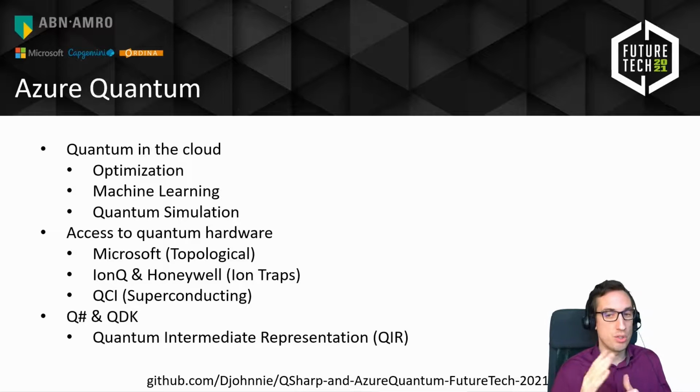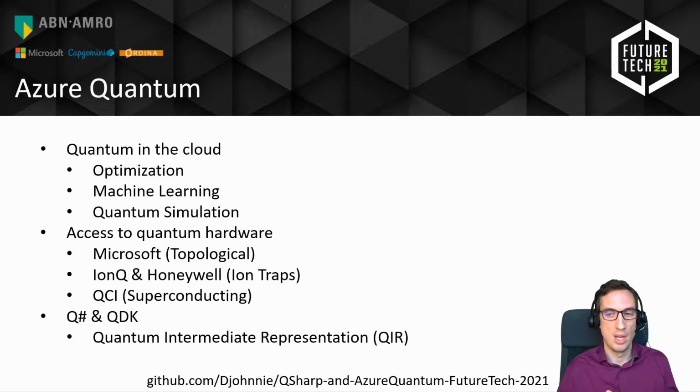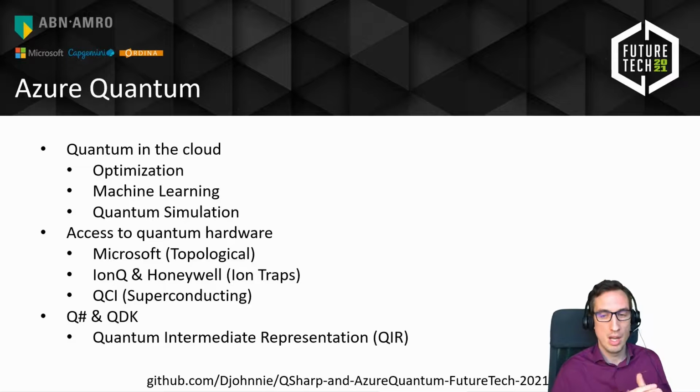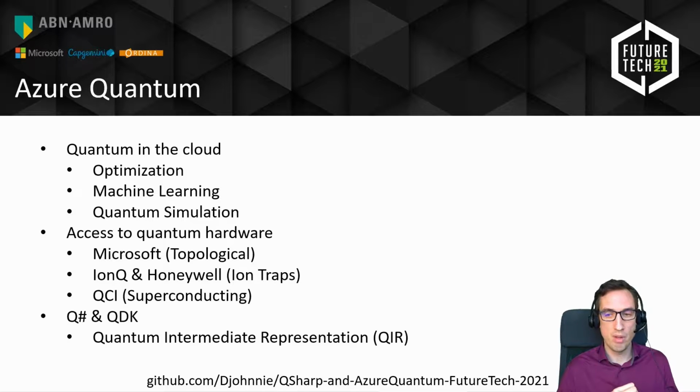qubits. Then there's also QCI, which is another vendor. Those are using superconducting quantum computers, and they're using electrons and microwaves to change qubit states. Now, Microsoft already created the Q# and the Quantum Development Kit a couple of years ago for us to already learn about this quantum stuff.